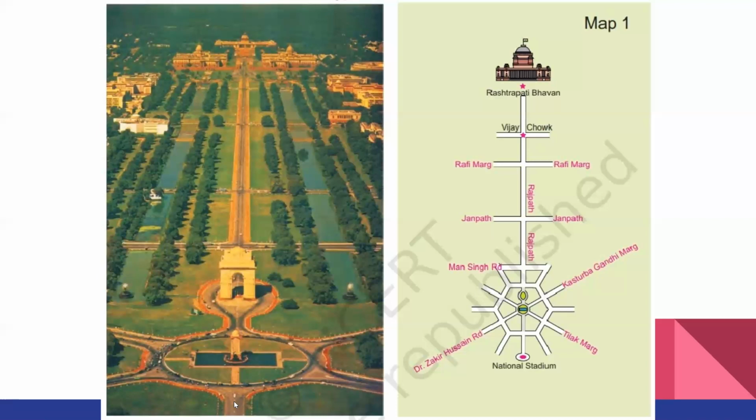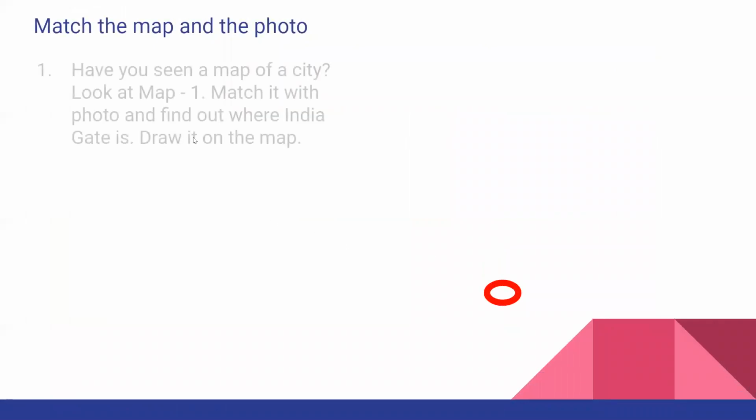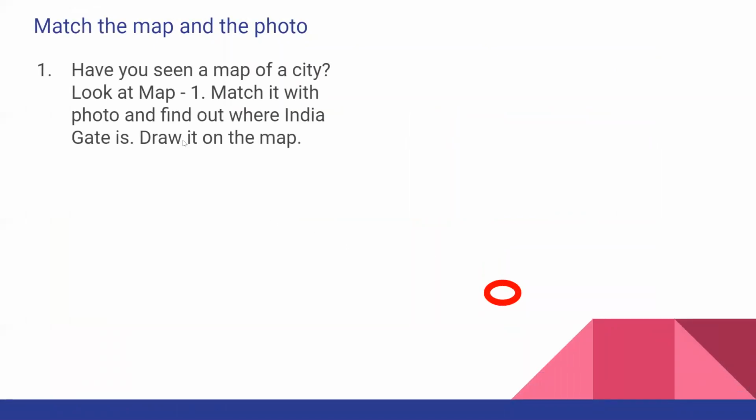You understood? So we have compared the roads and the other monuments which are marked in the map with the photo. Now 4 questions are given. We have to find the answers to those questions from this map and the photo. Okay, let us move on to the questions. See, question number 1. Match the map and the photo. We have compared both now. Look at map 1, match it with the photo and find out where India Gate is. Draw it on the map.